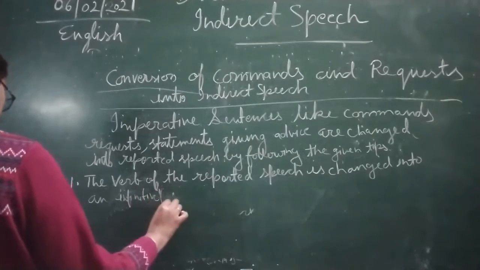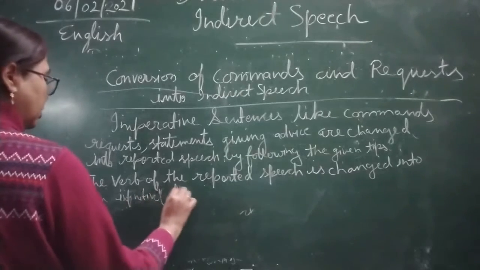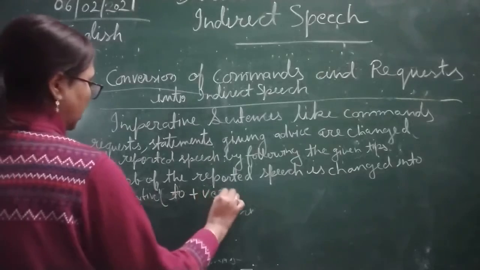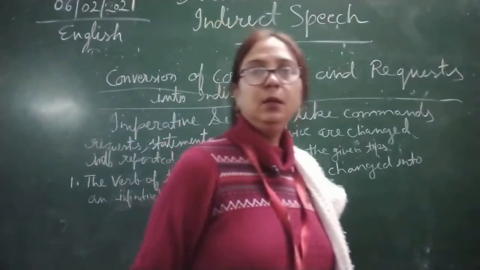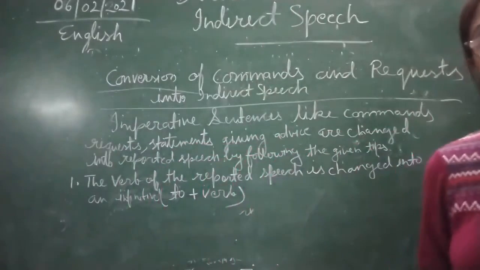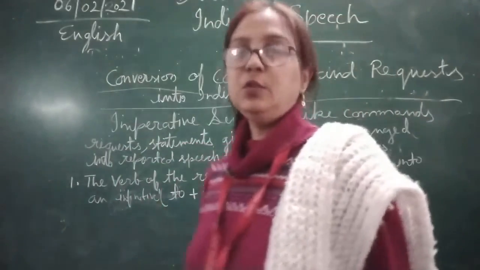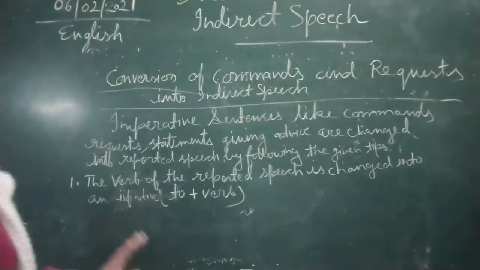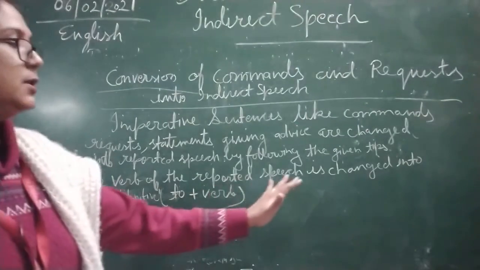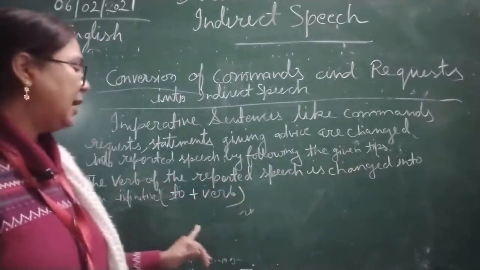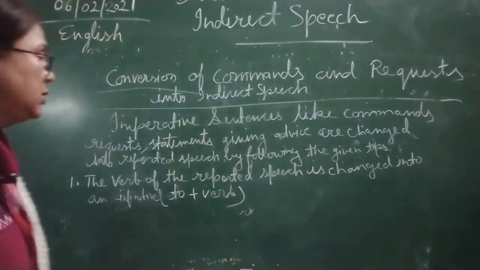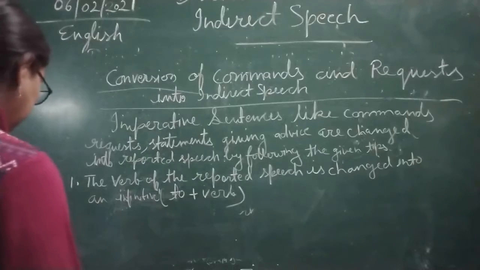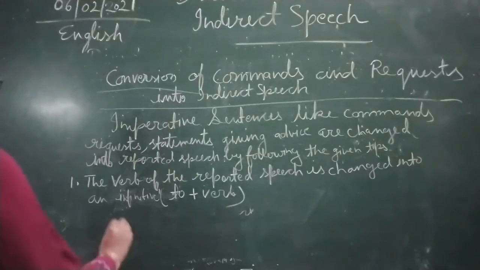Infinitive. Here to and then plus verb, that is called to reading, to jumping, to writing. These type of the things are called infinitive. So children, first rule is the verb of the reported speech is changed into an infinitive while making direct to indirect speech. So I will give you some example.